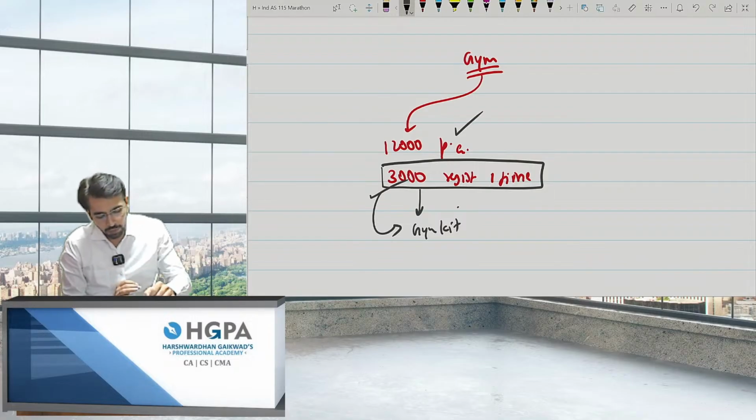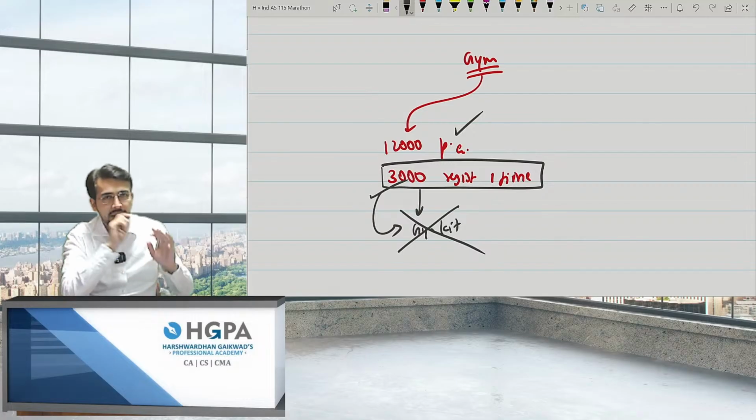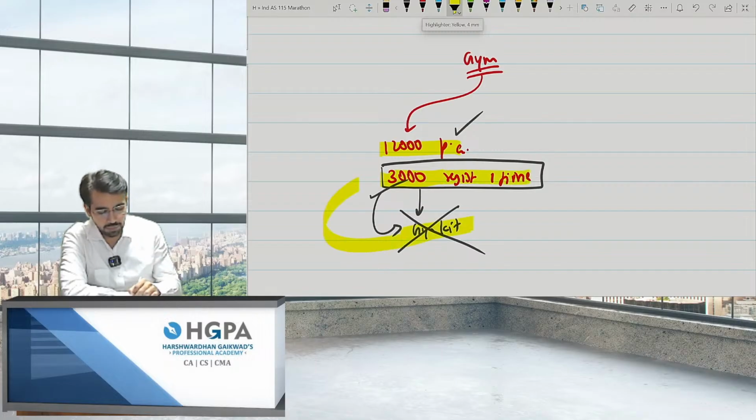But if I'm not providing you any gym kit, then I can say this 15,000 is entirely for 1 year and will be booked over 12 months, not 12,000 and 3,000. So if I'm providing something with this, I can say the gym kit is for 3,000 and this 12,000 is for per annum.